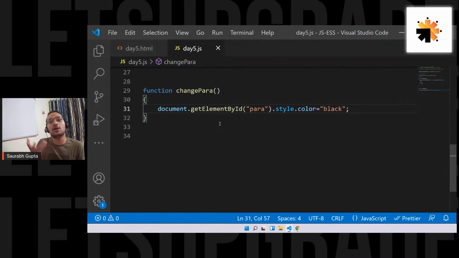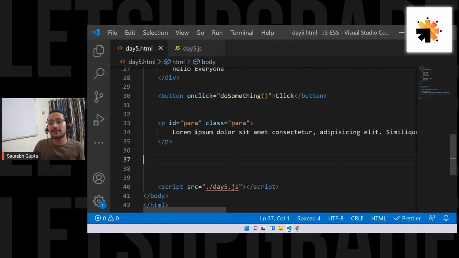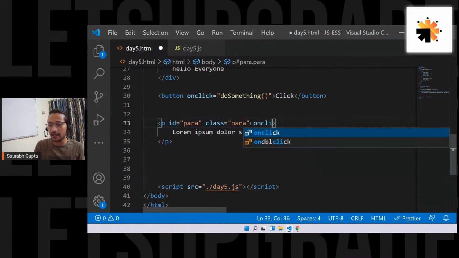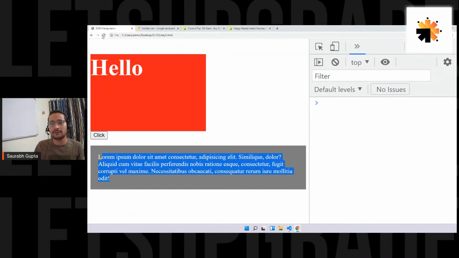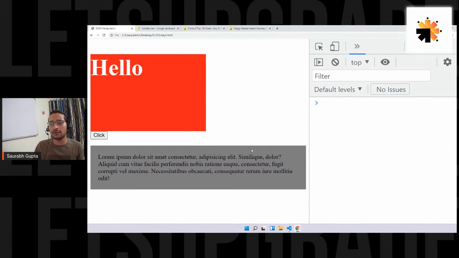Now you decide where you want to call it. You want to call it on a button, you want to call it anywhere else. So let's say I want to call it only on this p tag. So when someone clicks on the p element, the color will change. So I can do it here, onclick, and the function name, change para. I don't need a separate button for it. Save it. And let's see. And here we go. See that? So I click on that element only and the color changes.